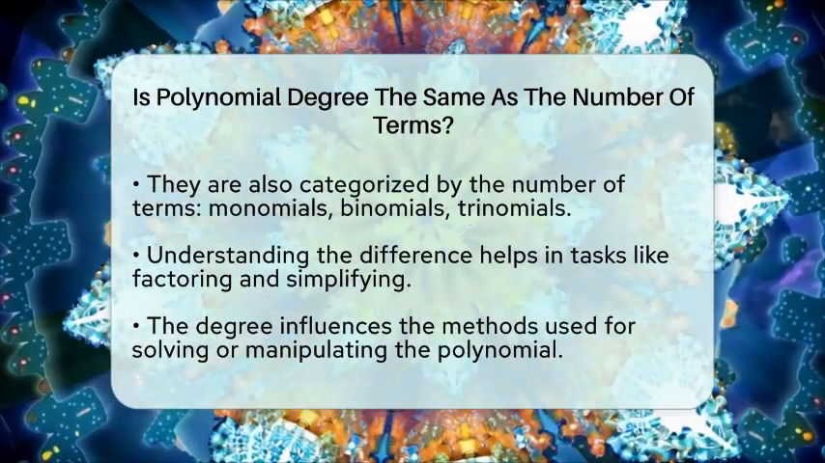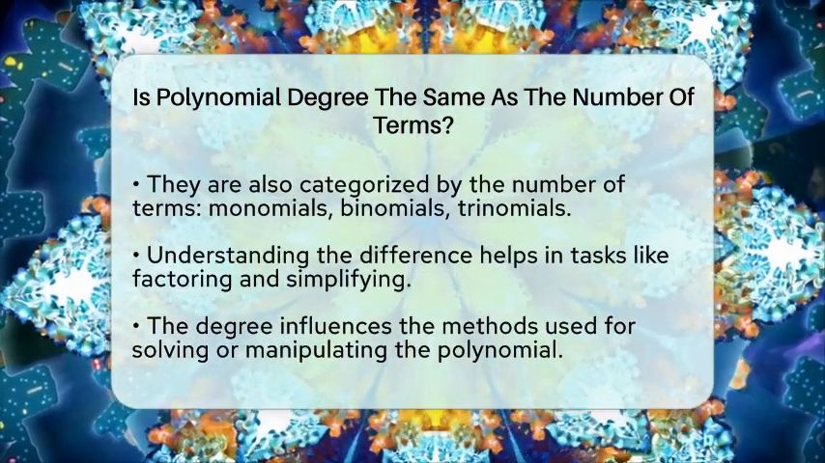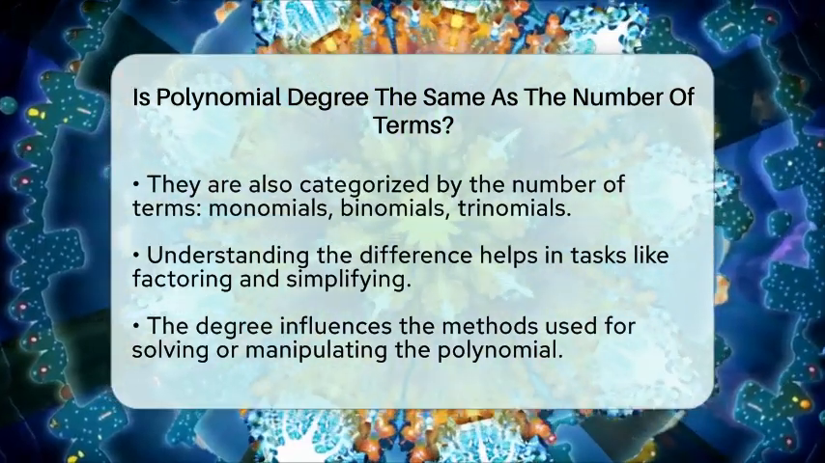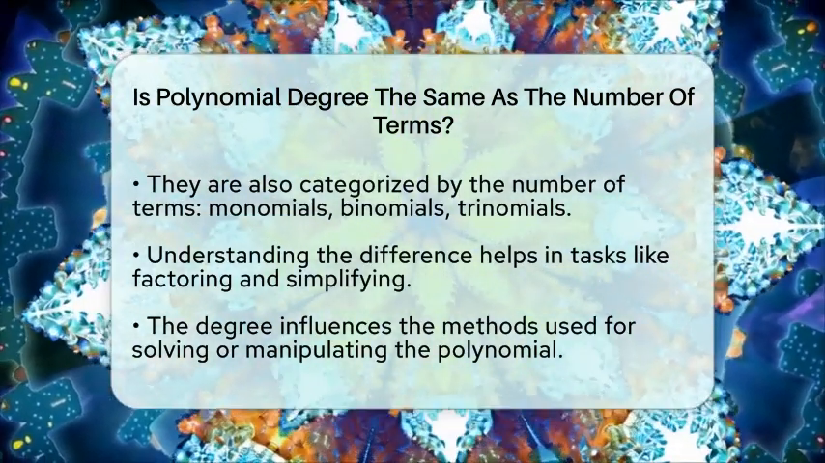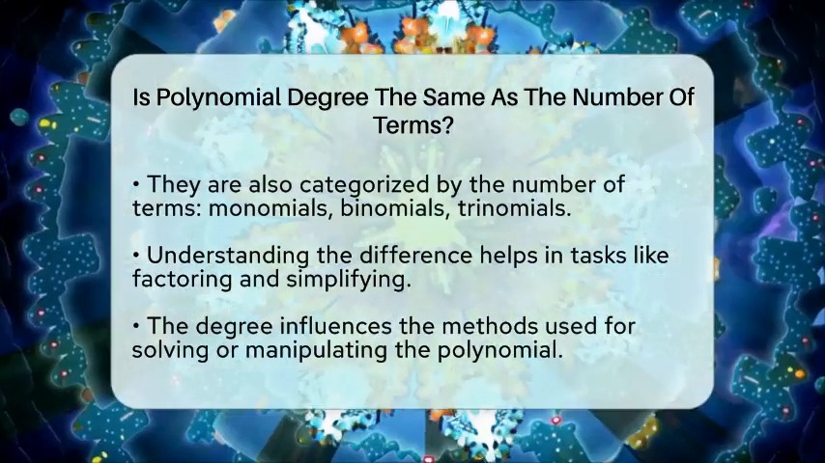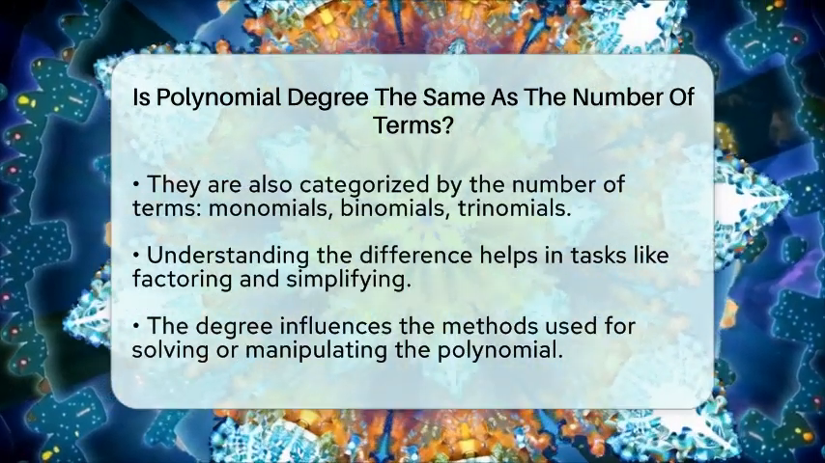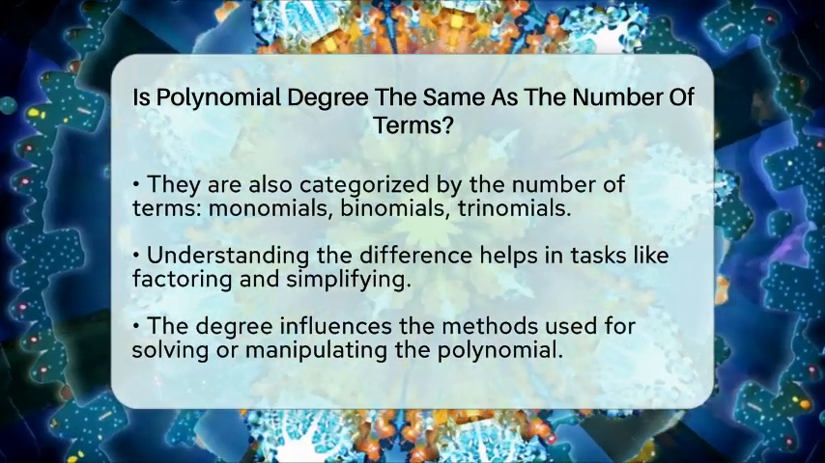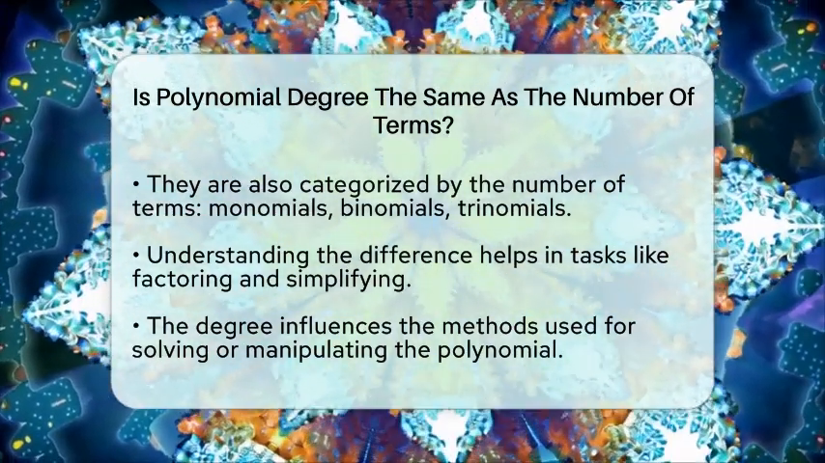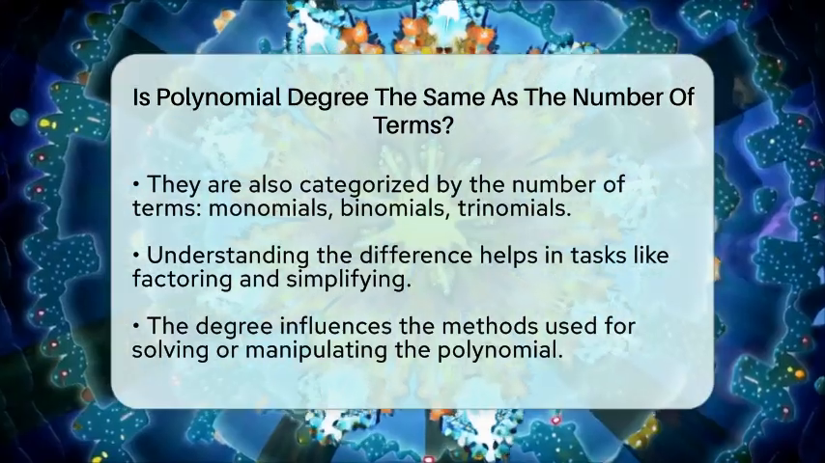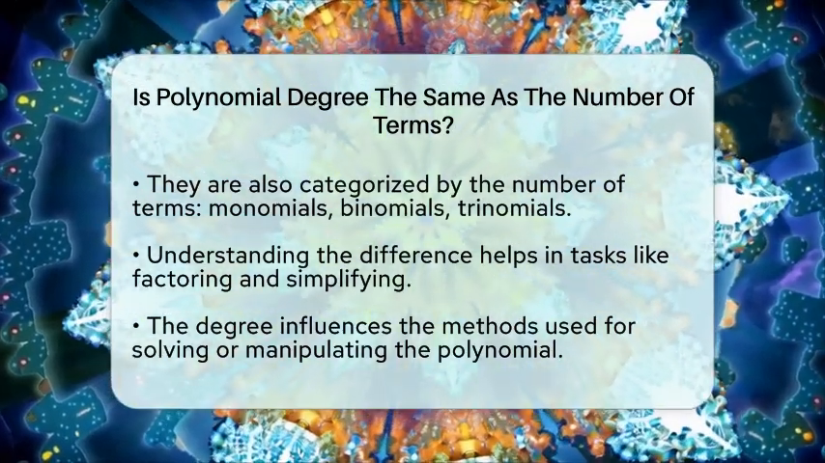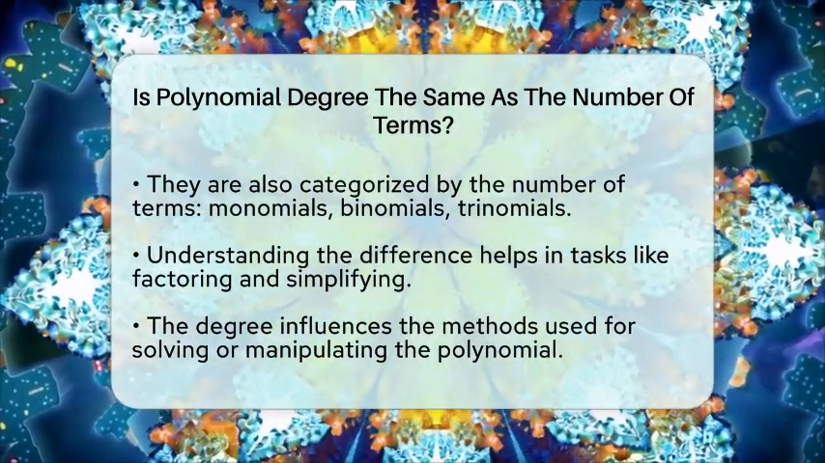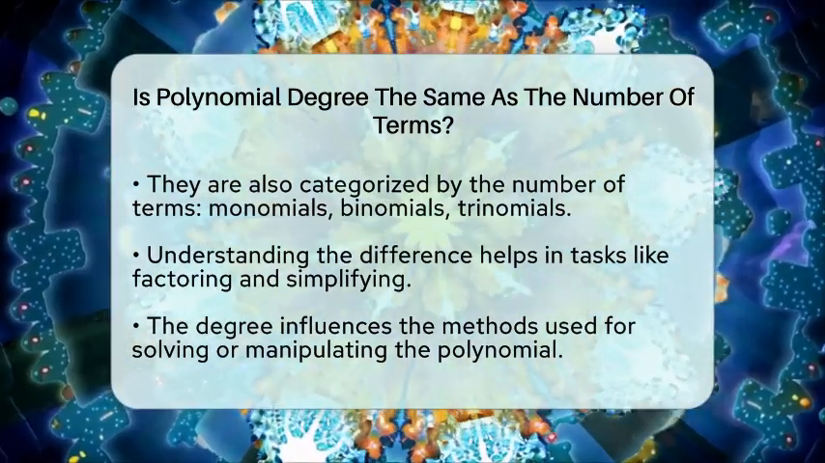For example, when you are factoring or simplifying, the degree tells you the kind of methods to use. The number of terms can influence how you approach the problem. So, to sum it up, the degree is about the highest exponent in the polynomial, and the number of terms counts how many parts the polynomial has. They are related but different properties that help you understand the structure of a polynomial better.